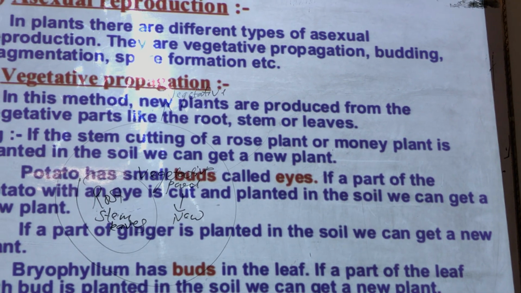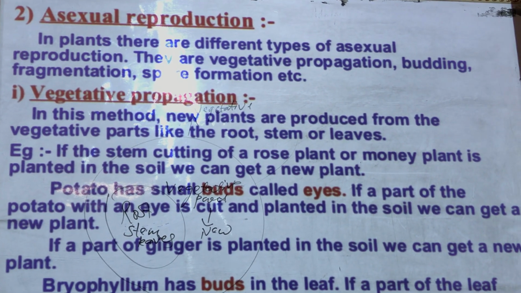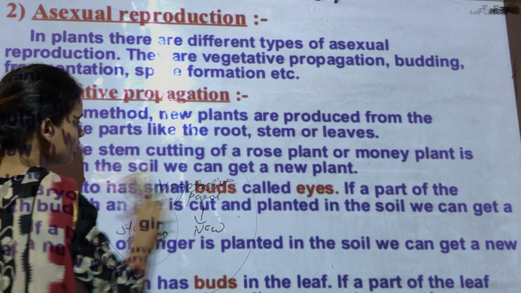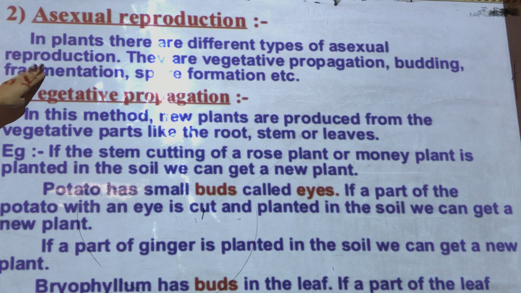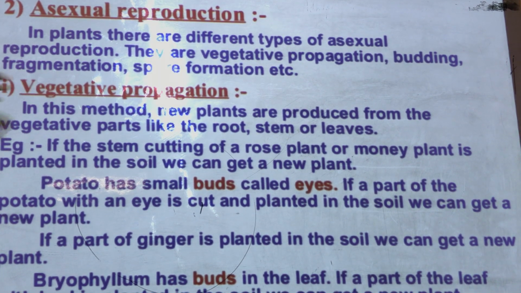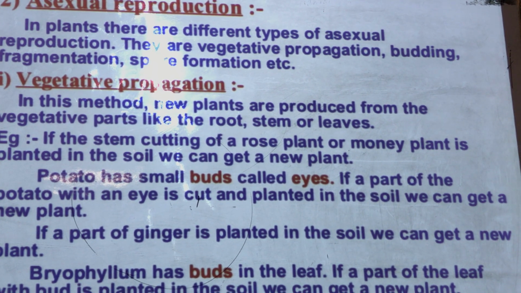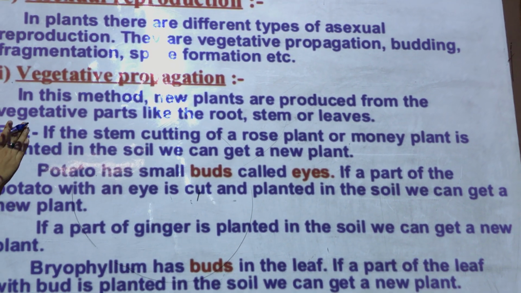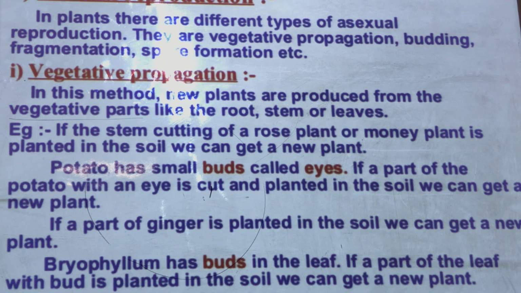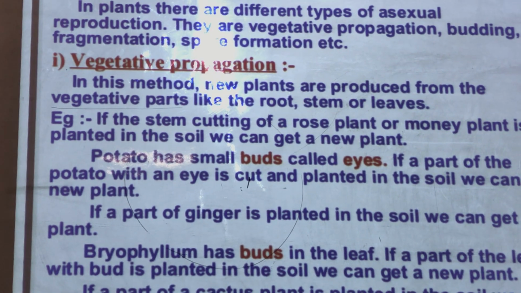Clear? So what is asexual reproduction? First of all, can you read out? Yes. In plants there are different types of asexual reproduction. They are vegetative propagation, budding, fragmentation, spore formation. The very first one is vegetative propagation. In this method, new plants are produced from the vegetative parts like the roots, stem or leaves.